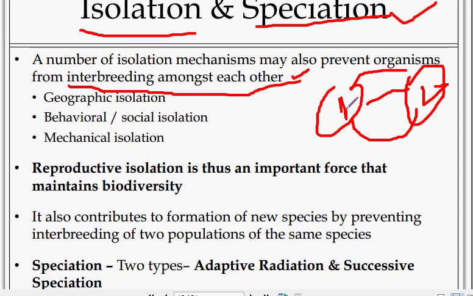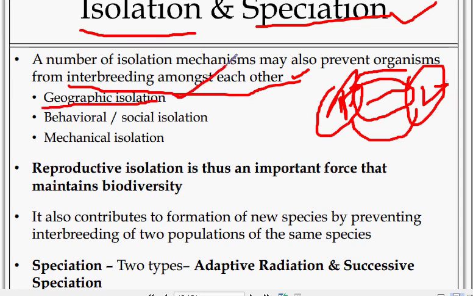This prevents interbreeding among them, though both species belong to the same group. That is geographical isolation.